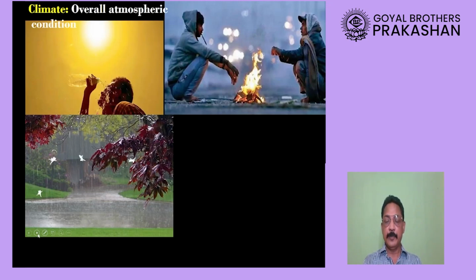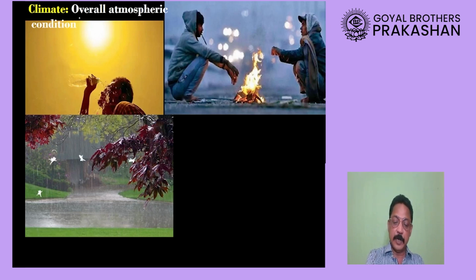Weather will tell you the present condition of atmosphere. We might say it's raining, we might say it's cloudy, we might say it's cold. So we are describing the present condition of the atmosphere. That is what we call weather. But when we talk about the overall condition of the atmosphere during a particular time, during a particular month, we are talking about the term called climate.